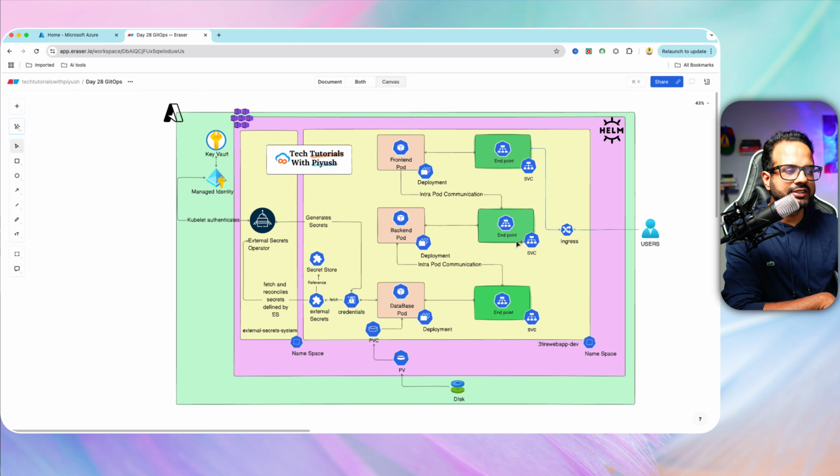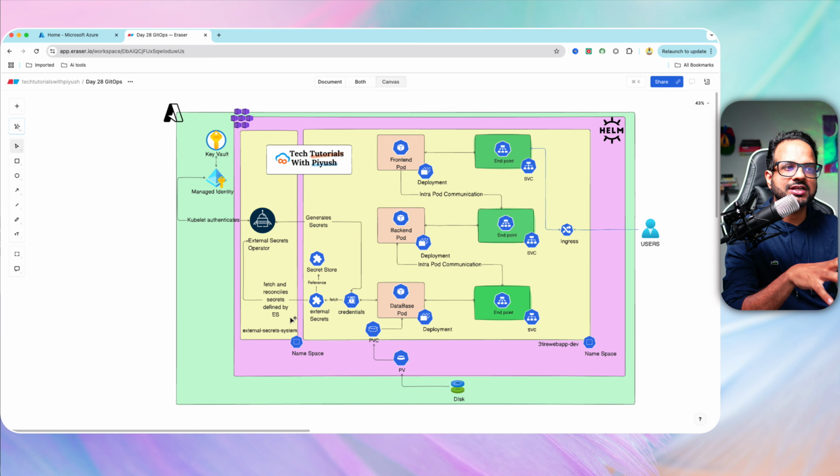These are all the internal services that will be referred from front end to back end and back end to database. Now the database will have persistent storage, so we have used PVC and PV, which is backed by an Azure storage class. This is Azure disk, as you can see. Now it will also need some credentials.